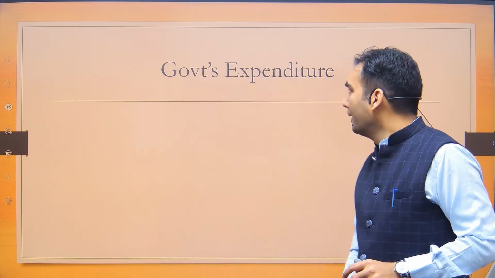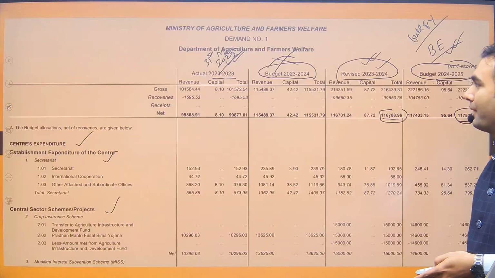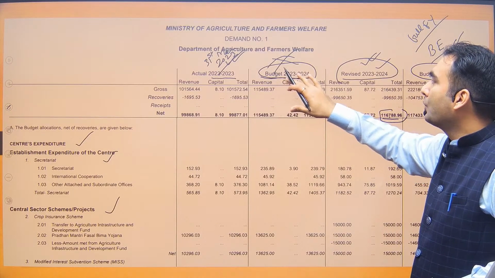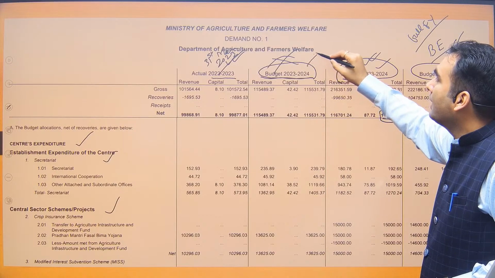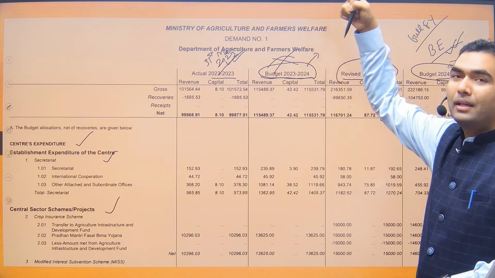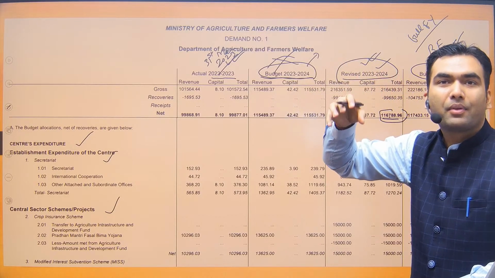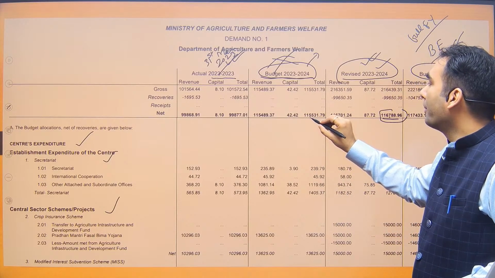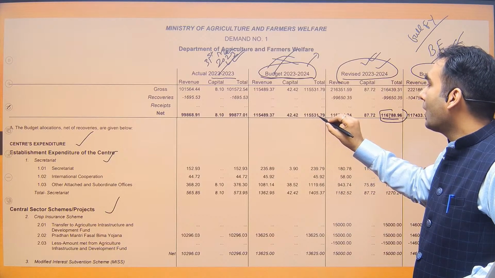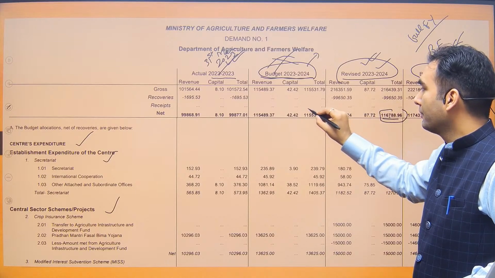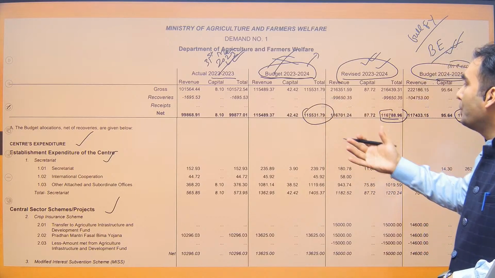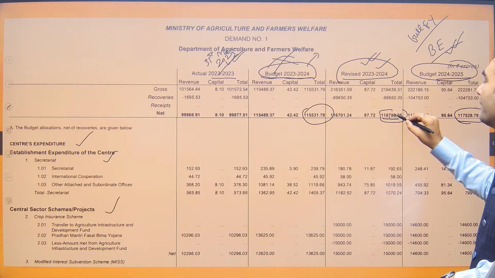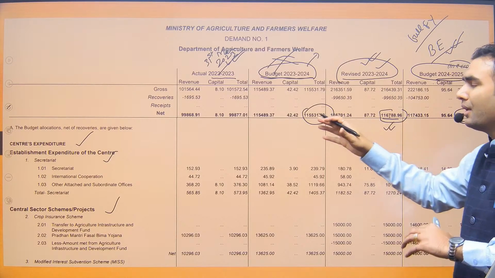What is the difference? This is a good doubt. I was expecting it to be asked. These numbers presented here, budget 2023-24, are the data which was given in last year's budget. Last year when the finance minister presented the budget, she proposed that the total expenditure would be 1,15,531 crore, whereas the actual expenditure that has happened is 1,16,788 crore. So actual can always be different.